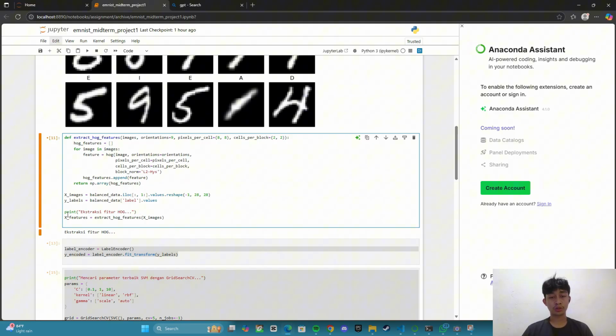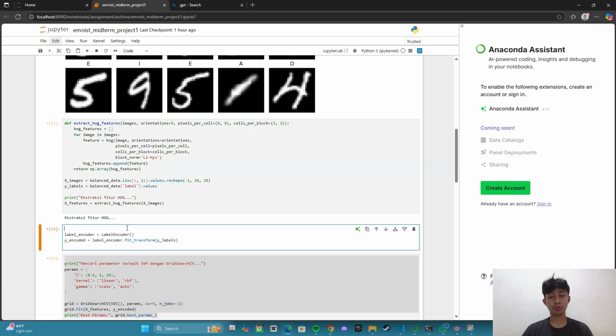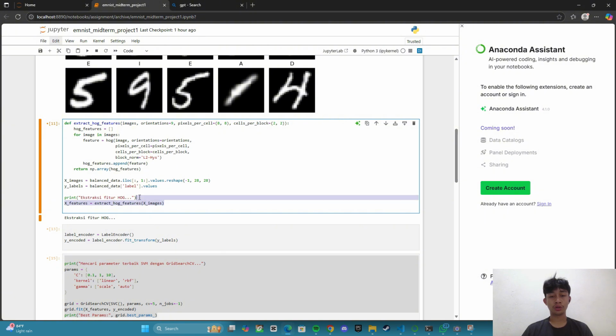And then this code calls the function to extract the HOG features for all the images in X_images. The result is stored in X_features, which will be used as the input data for the machine learning model.